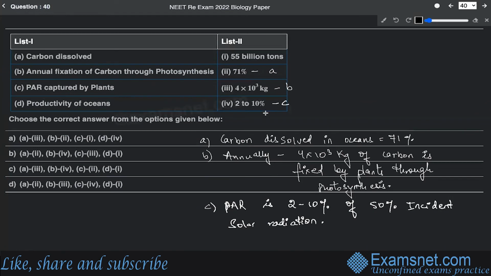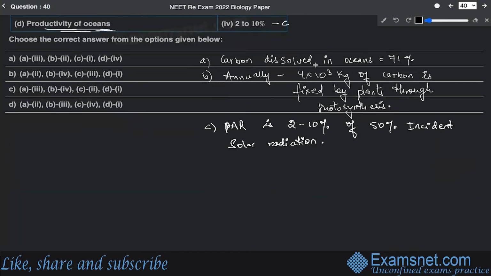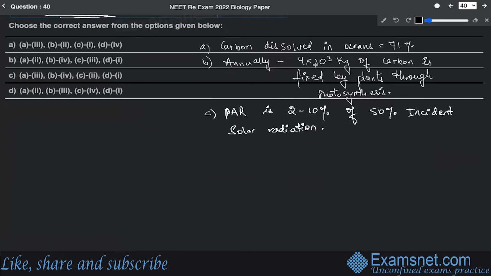That means option C. The last is productivity of oceans, which is approximately 55 billion tons. This productivity is low because of the low availability of nitrogen and organic nutrients.